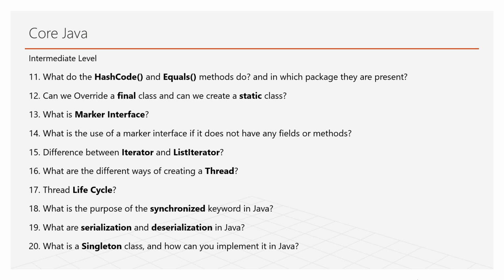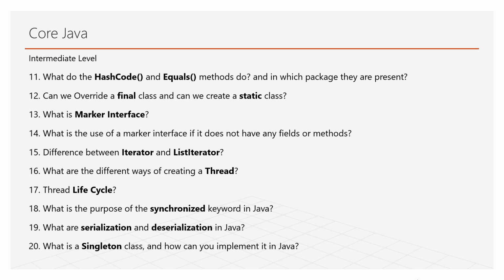What are the different ways of creating a thread? Yes, we can create a thread in Java in two ways. One is using the Runnable interface and the other is by extending the Thread class. And question 17 is the thread life cycle. We have five stages: new, runnable, running, waiting, blocked. You can check on the web and get a clear idea.